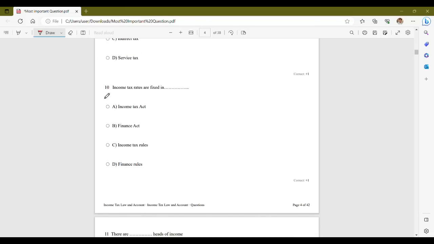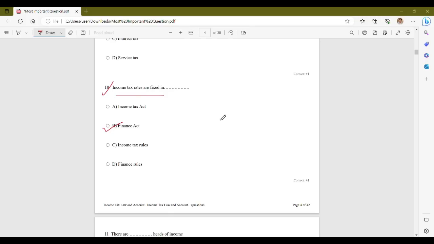Now moving on to next question. Income tax rates are fixed in. Your options are Income Tax Act, Finance Act, Income Tax Rules and Finance Rules. So the correct answer is option B, that is Finance Act. Now income tax rates are fixed in the Finance Act.